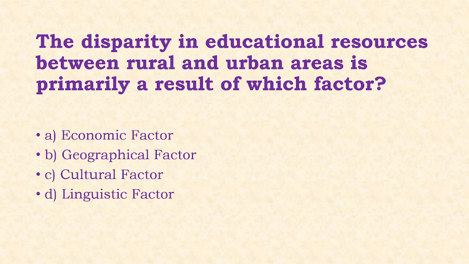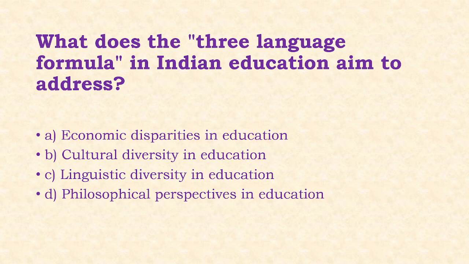The disparity in educational resources between rural and urban areas is primarily a result of which factor? Options: economic factor, geographical factor, cultural factor, linguistic factor. Answer of this question is option A, that is economic factor.